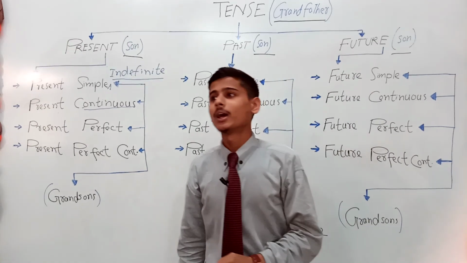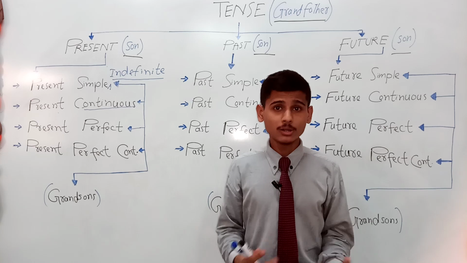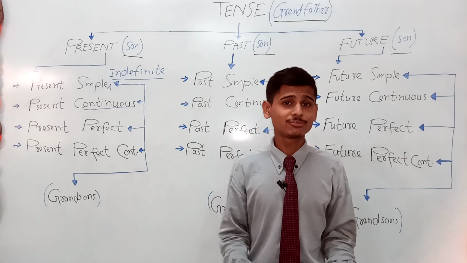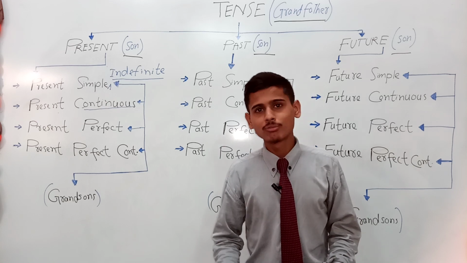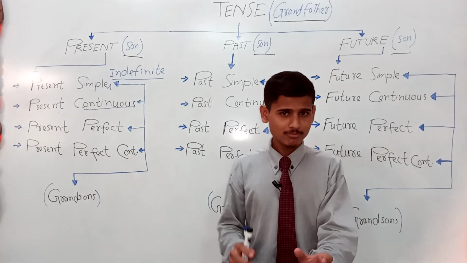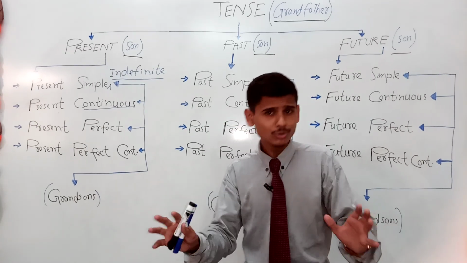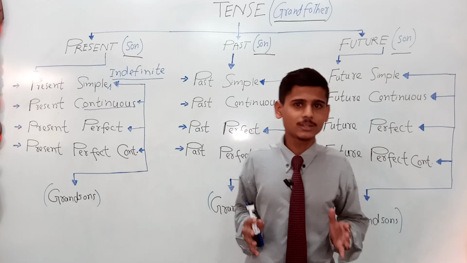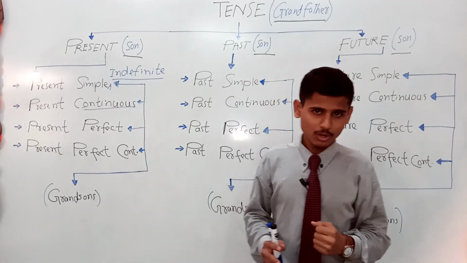For example, engineers will have got employment. Engineers will have got employment by, you may say, 2023, right? So here I have added time. By 2023, most of the engineers in our Pakistan will have got jobs, will have got employment, right?